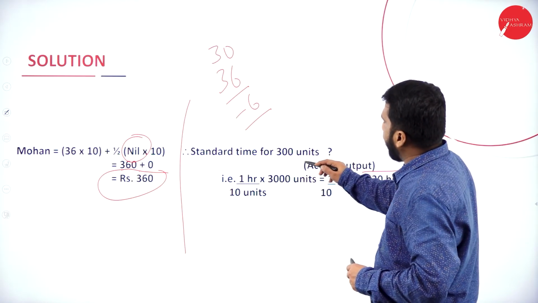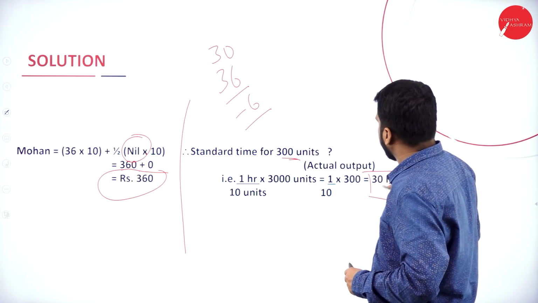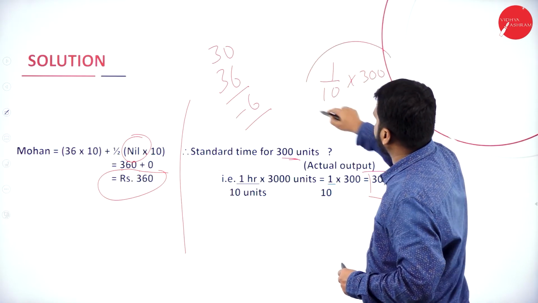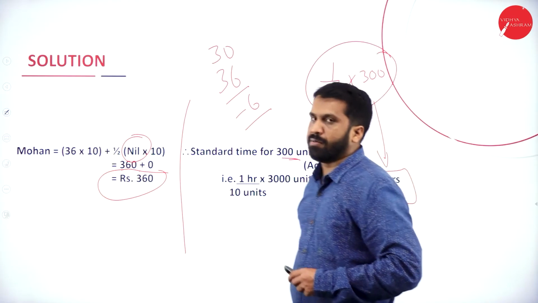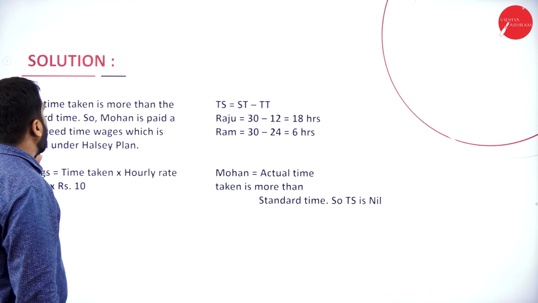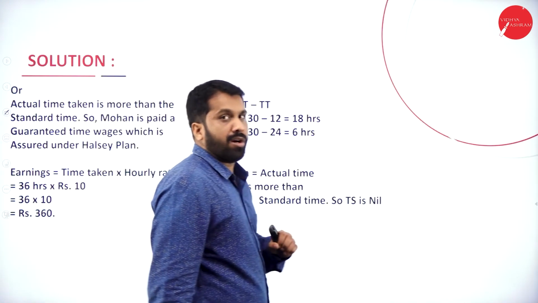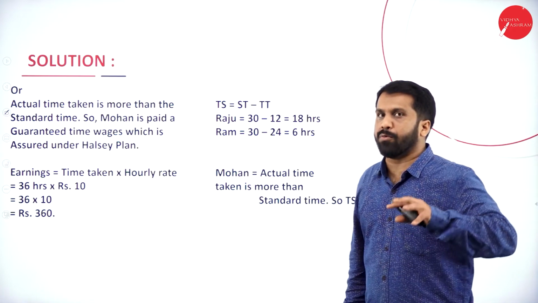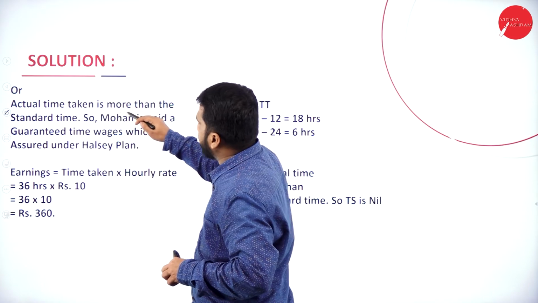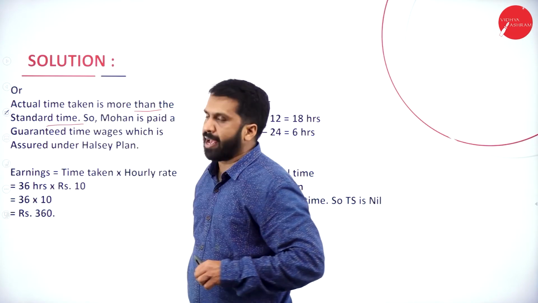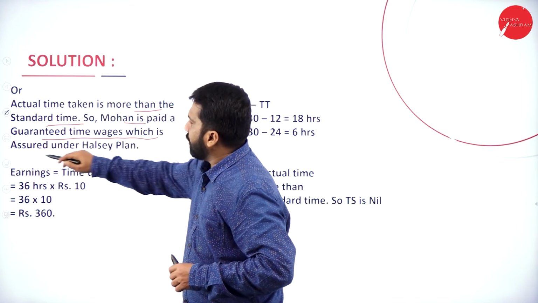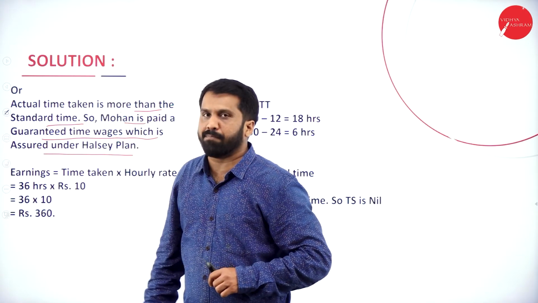Now, standard time for 300 units. These are the working notes. As I told you, 1 divided by 10 multiplied with 300, you will get 30 hours as standard time. So we'll go for your solution part, like your row 1. Before we go to row 1, we have a note. What is that note? Actual time taken is more than the standard time of Mohan. His pay is guaranteed time wages, which is assured under the wholesale plan.